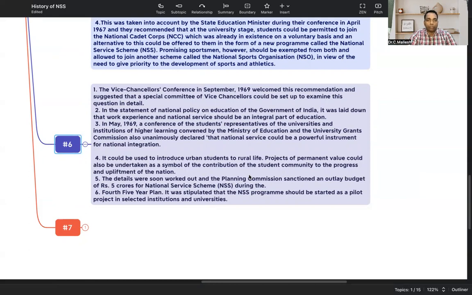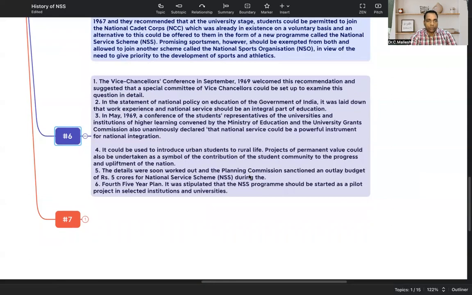Students will go and pick up the problem, and they will work on it like a project, giving solutions by using their academic knowledge. So the details were soon worked out.